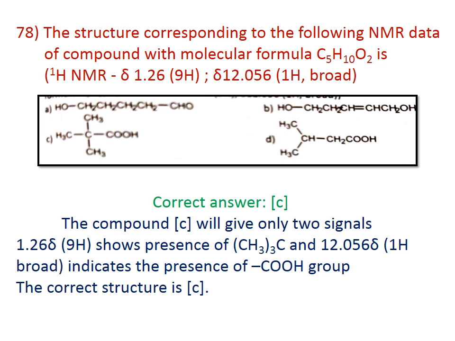The compound will give only 2 signals. 1.26 delta 9H shows the presence of three CH3 on C, and 12.056 delta 1H indicates the presence of COOH. The correct answer for this question is C, and you can also find out the double bond equivalent. The double bond equivalent is equal to 1, C double bond O, OH, is equal to 1.